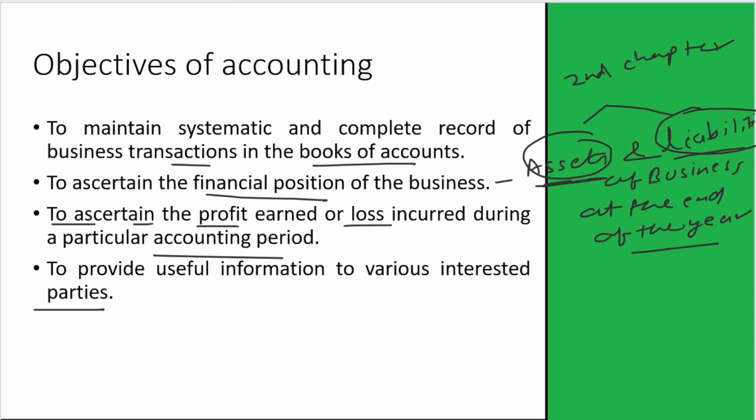So they have a complete eye on the business so that they can know what is going in the business, whether they are able to give the taxes or not. If they are not able to give the taxes, then what is the reason behind that? So all this information is useful for the interested parties like government, banks, management, etc. So these all are the objectives of accounting.